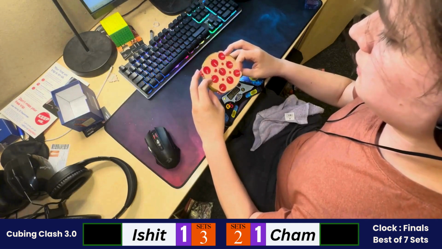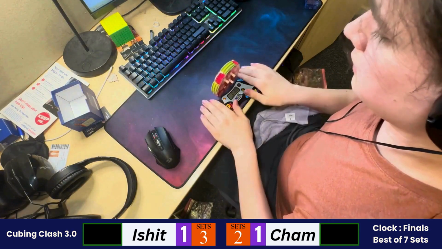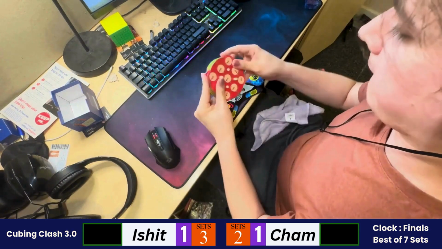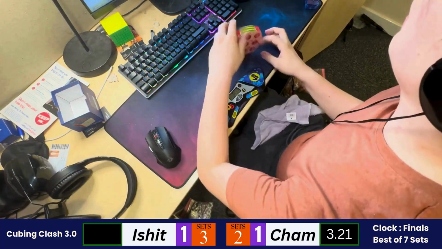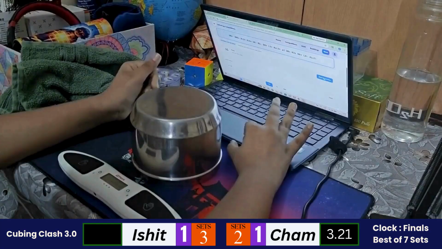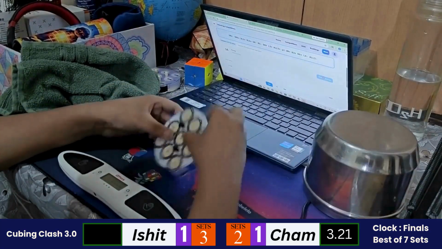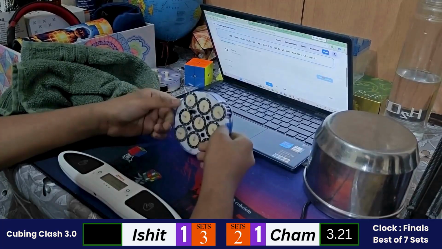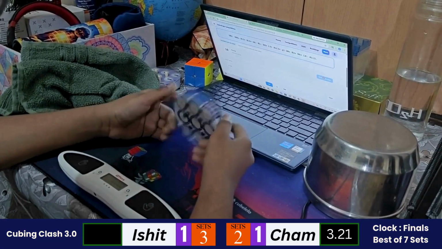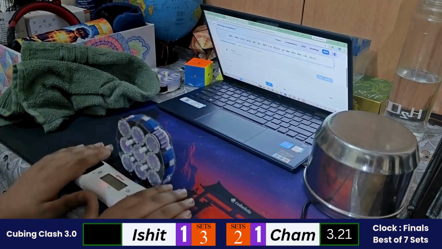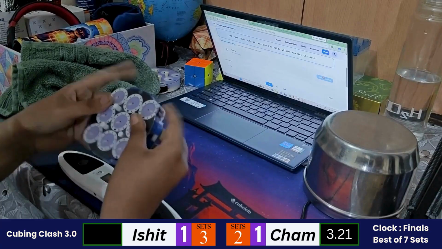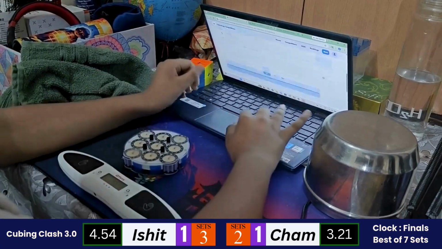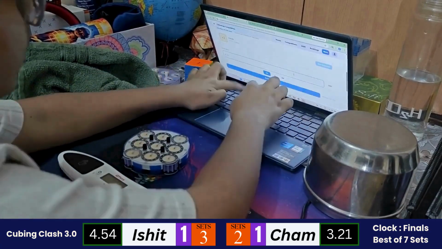Do comment before the match ends for whom you think will win the match. So Cham started with the solve and a 3.21 from Cham, a good comeback. He needs to win this set so that the match goes to the last set as well, or else Ishit would win the set and win the match. So Ishit inspecting it, starting out with his solution. A little bit of a turning issue from Ishit and a 4.54. So Cham wins the solve. 1-2 is the set score.